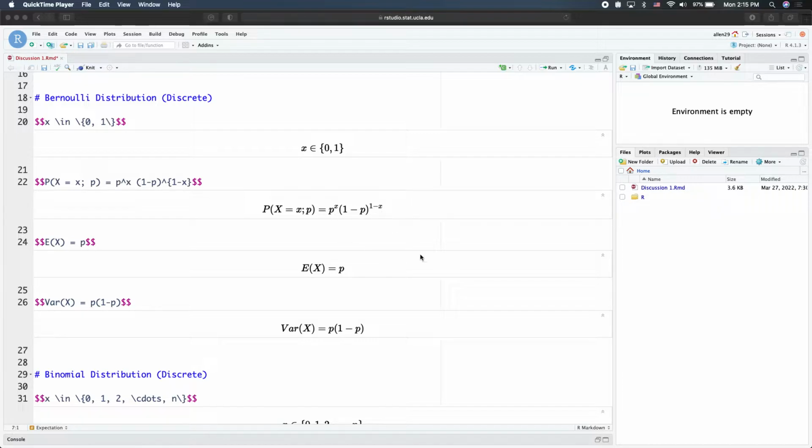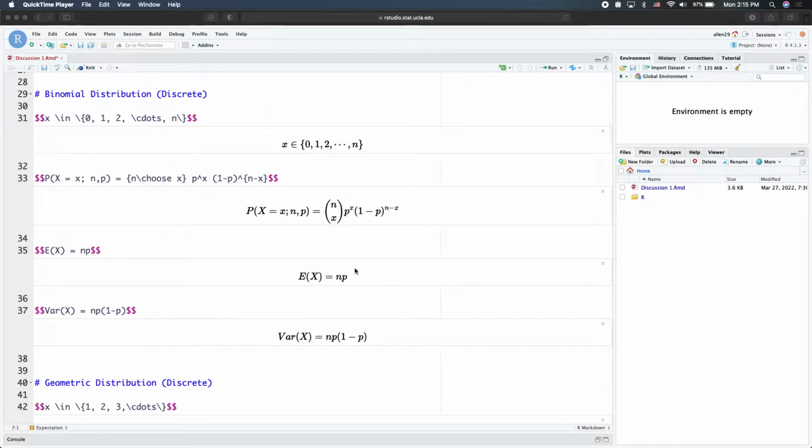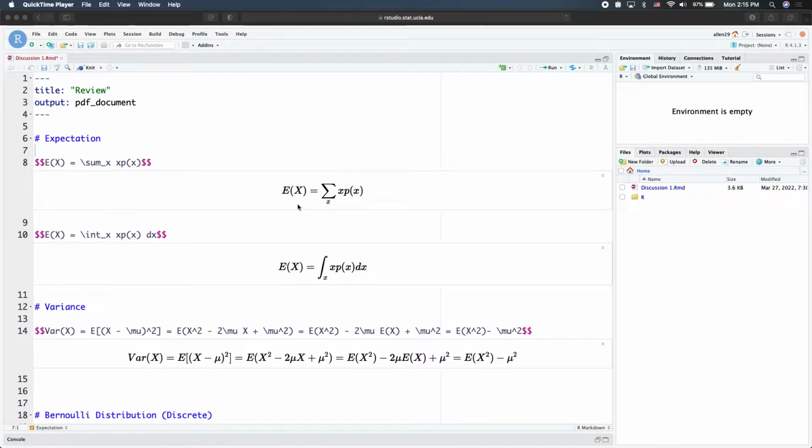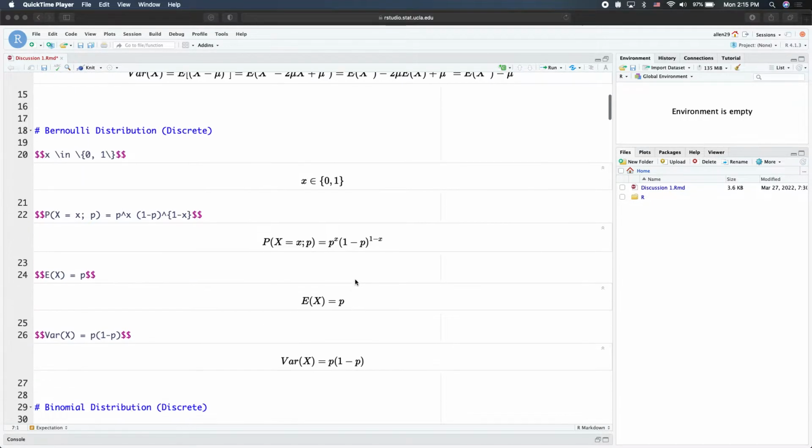Yeah. And then the expectation and the variance for the Bernoulli distribution are equal to p, and p multiplied by 1 minus p. And for these two, or for the expectation and variance of different kinds of distributions, you can always use the definition here as a way to check what the expectation or the variance is for a particular distribution. So as a practice, you can calculate this and see if it is equal to the one that I listed here.